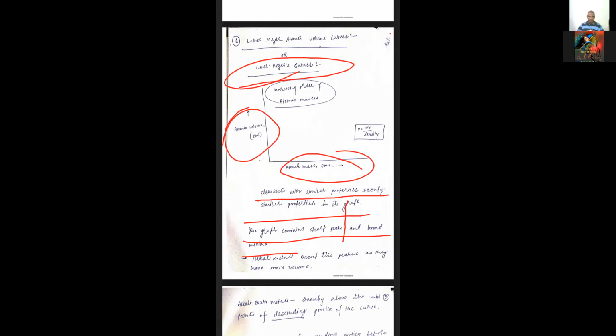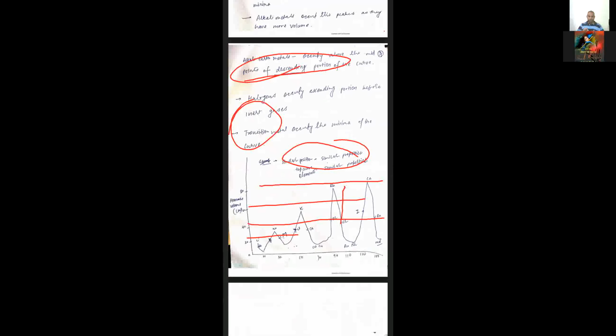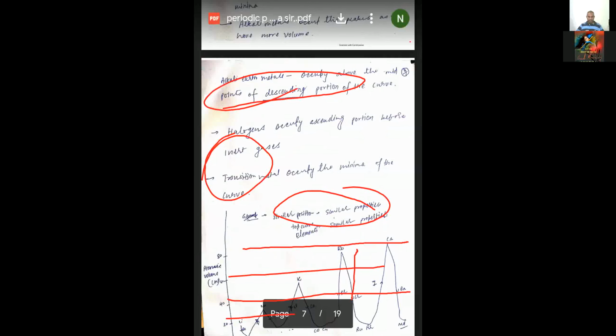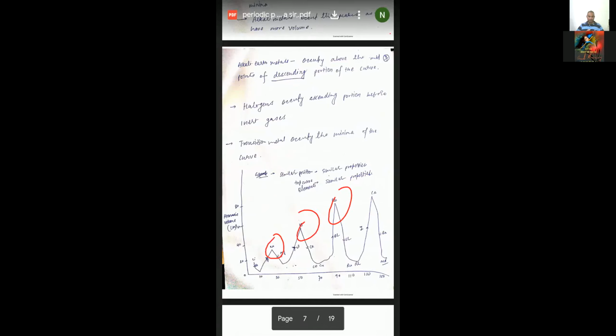Now let us move to another slide, so you will be able to understand much better. Here you see, student, what you are able to find. They have the peaks. In the graph you will find that there are peaks: this is a peak, this is a peak, this is a peak.